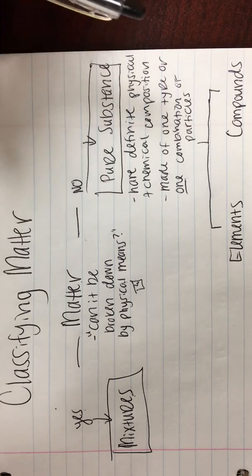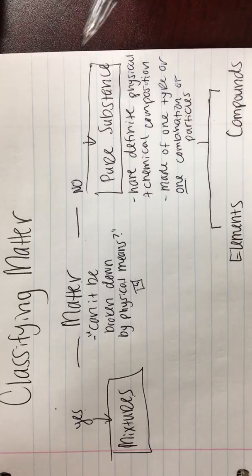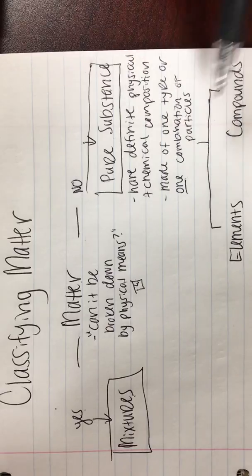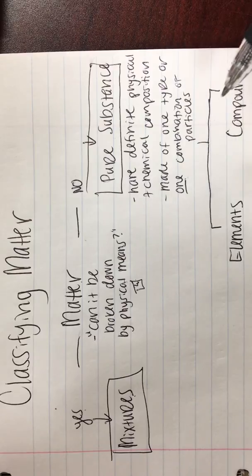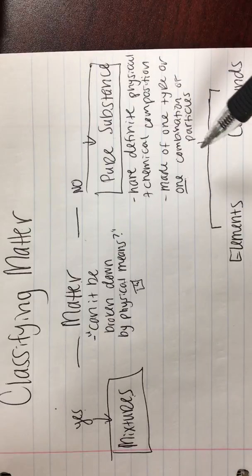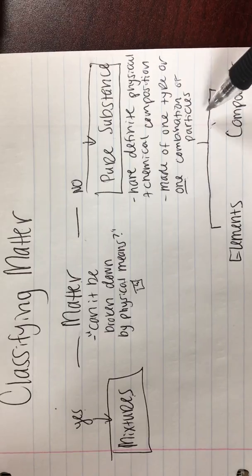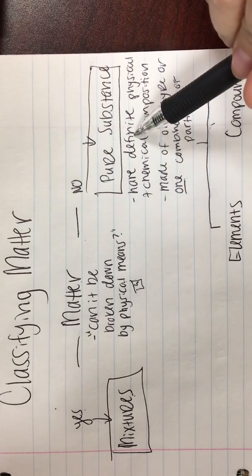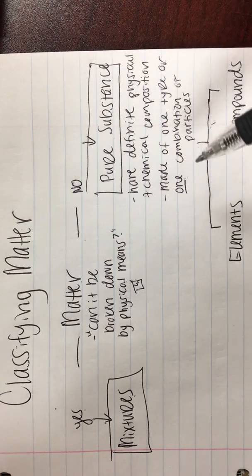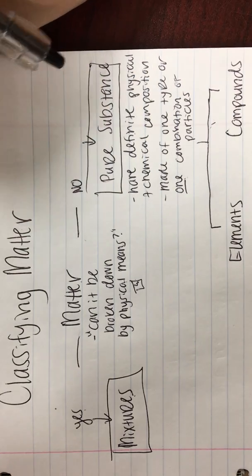All right. So with pure substances, with elements and compounds, physical changes like melting and freezing and cutting don't change the identity of that substance. It's still the same substance. I can melt it, I can freeze it, I can melt it and freeze it again, I can cut it in half, I can do whatever, but it's not going to change that substance because it's a pure substance. But when it undergoes a chemical change, it may be no longer that same substance.